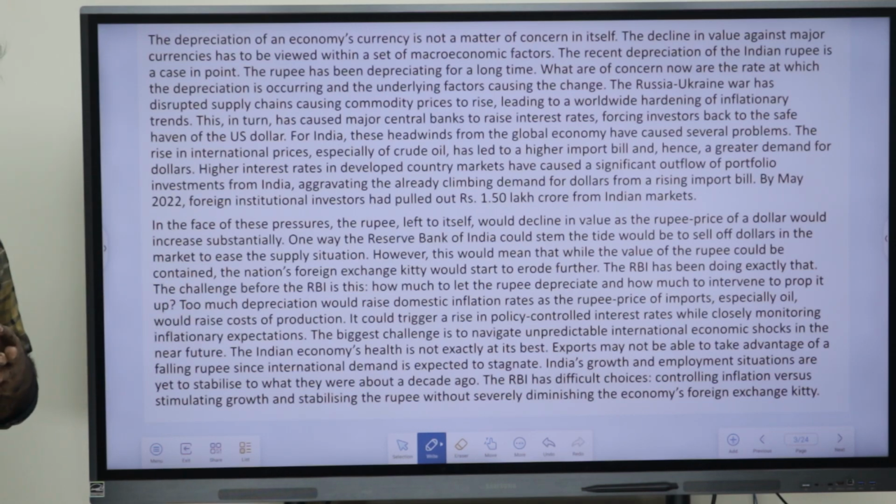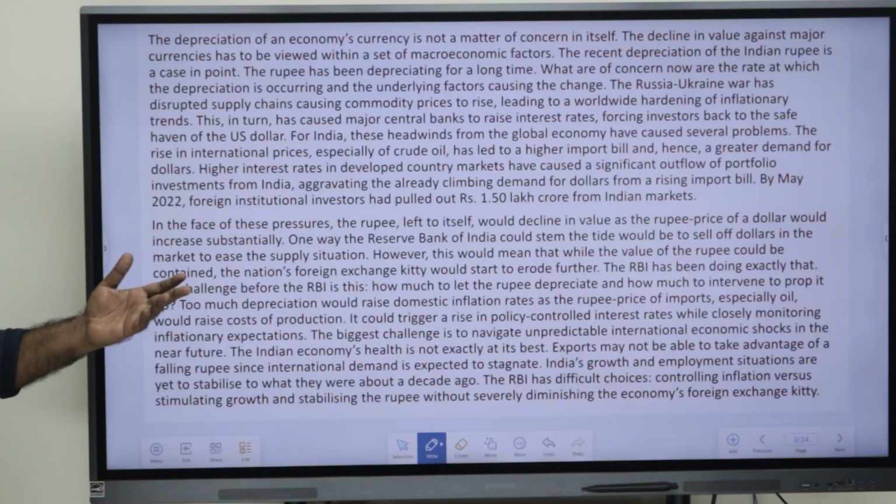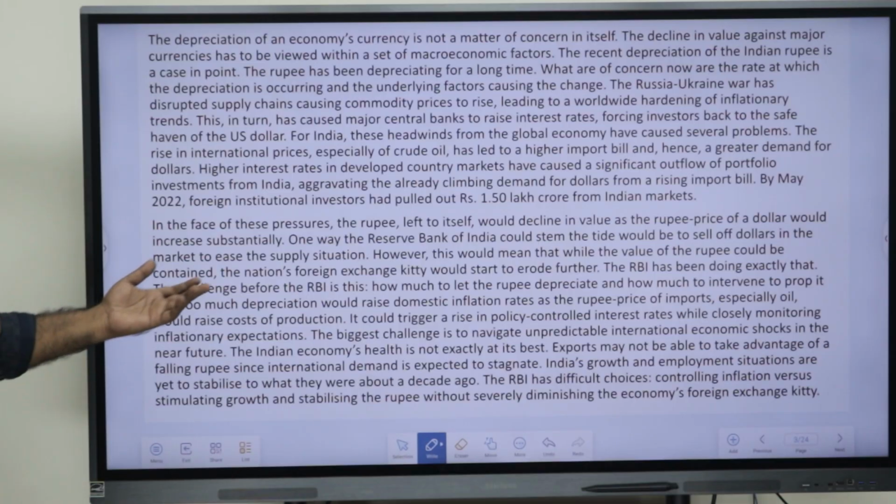However, while this would mean that the value of the rupee could be contained, the nation's foreign exchange kitty would start to erode further. The RBI has been doing exactly that.